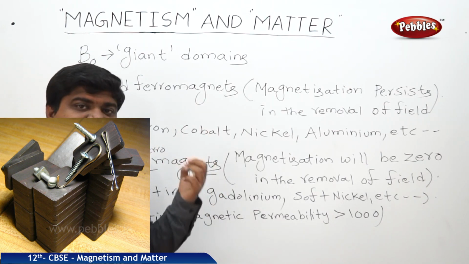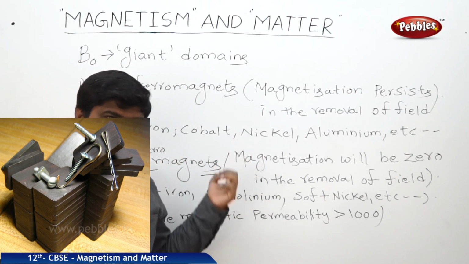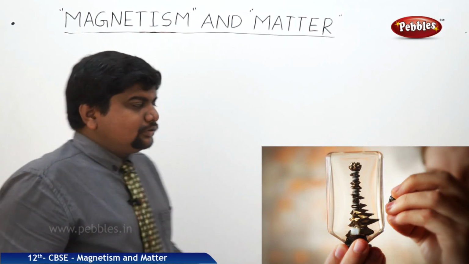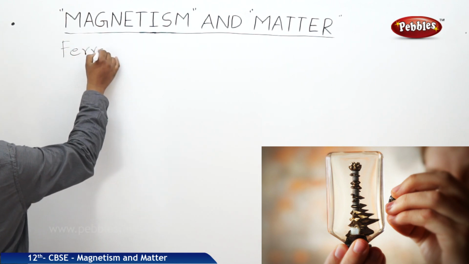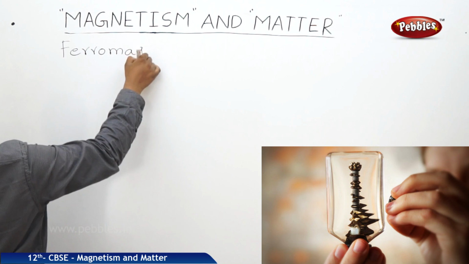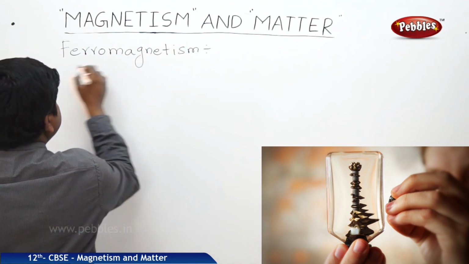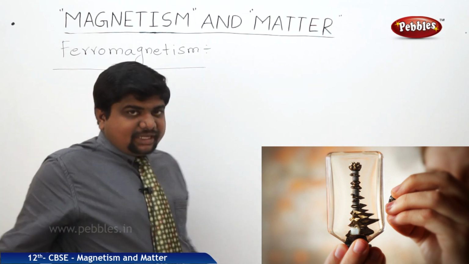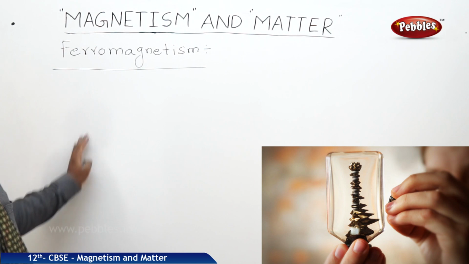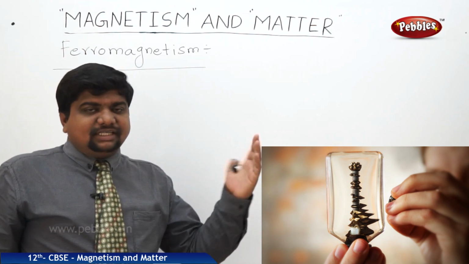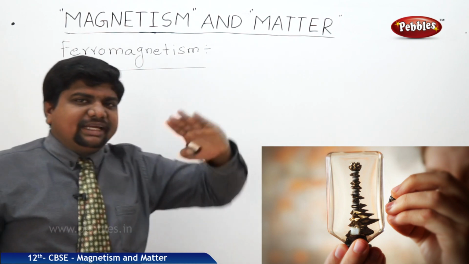Now we will see the temperature dependence of magnetization in ferromagnets. Not like paramagnets. In paramagnets, if T increases, M decreases. In ferromagnetism, there is one temperature.